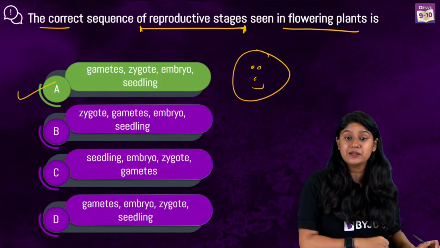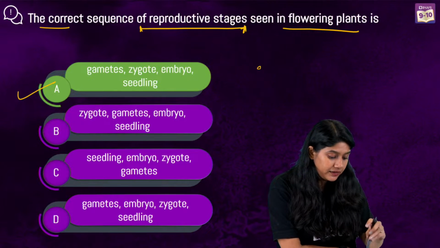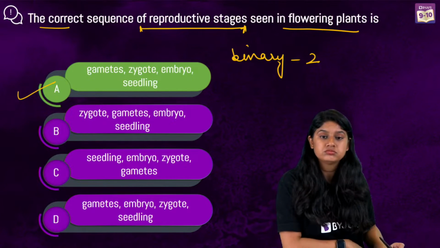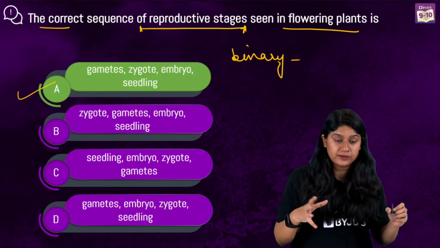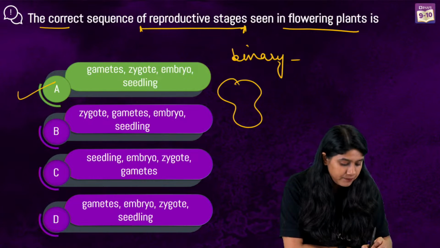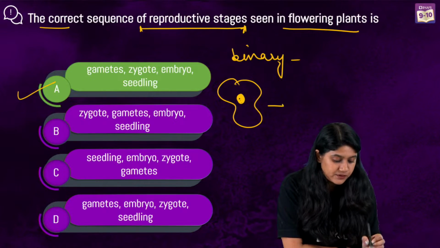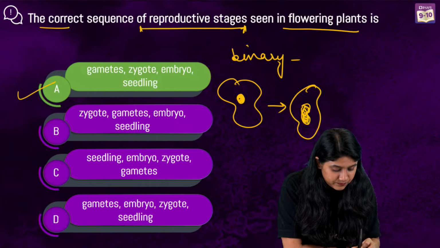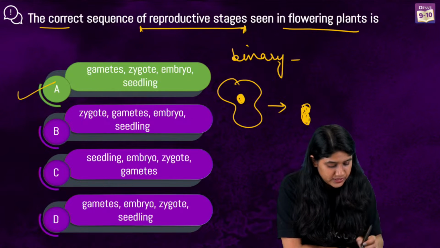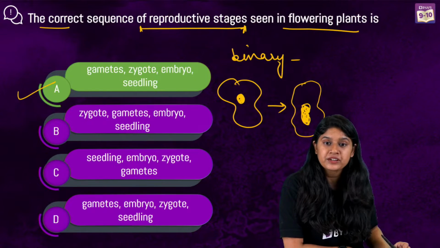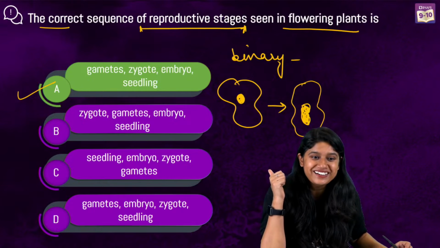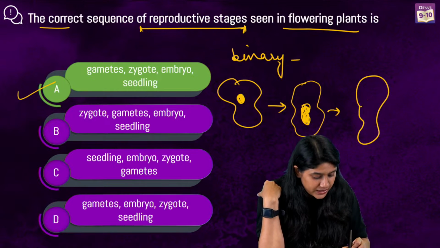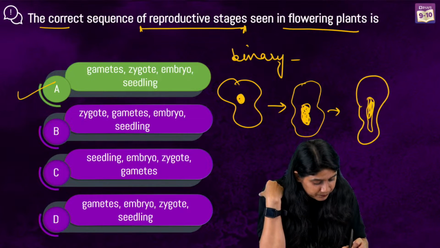Now I'll quickly explain the binary fission. We know that in binary fission, binary means two, and fission means splitting. So it happens in the amoeba, where of course we first see the splitting of the nucleus. I will make a little bit wavy amoeba. Everyone, can you see over here? And then we will see the division of the cytoplasm also.